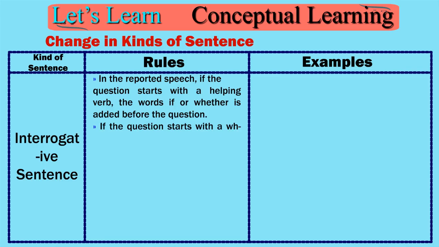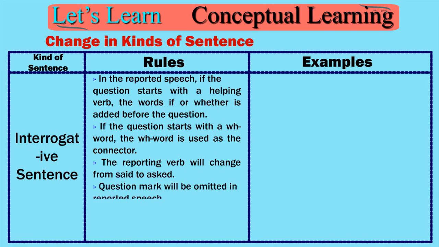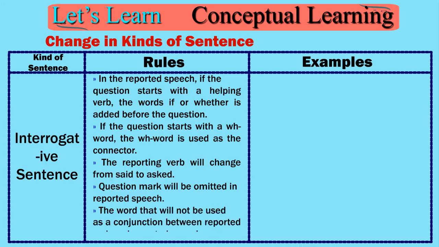If the question starts with a WH word, the WH word is used as the connector. The reporting verb will change from said to asked. The question mark will be omitted in reported speech. The word that will not be used as a conjunction between reported verb and reported speech.